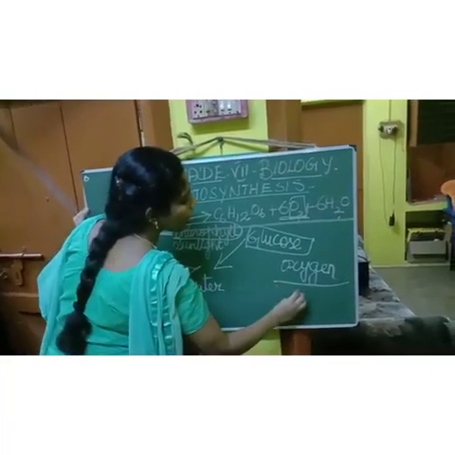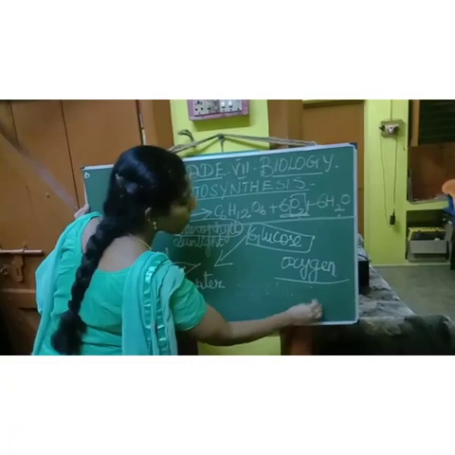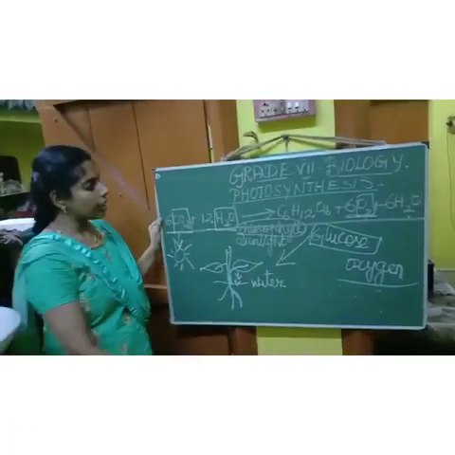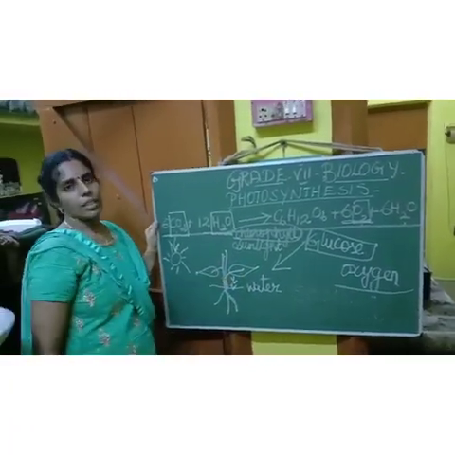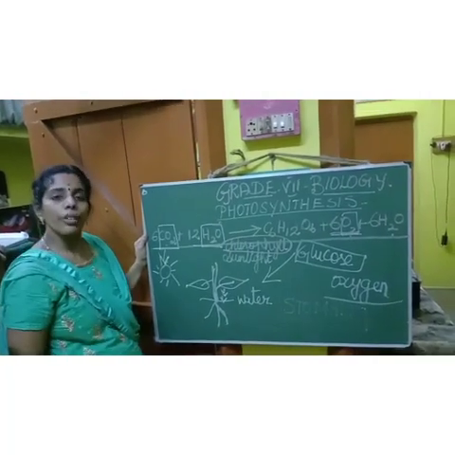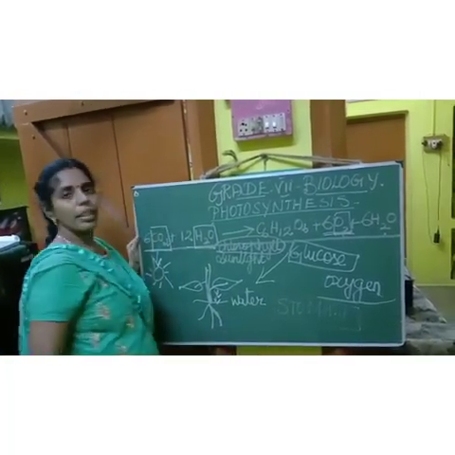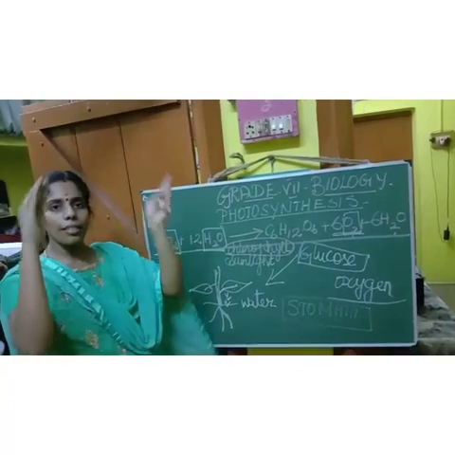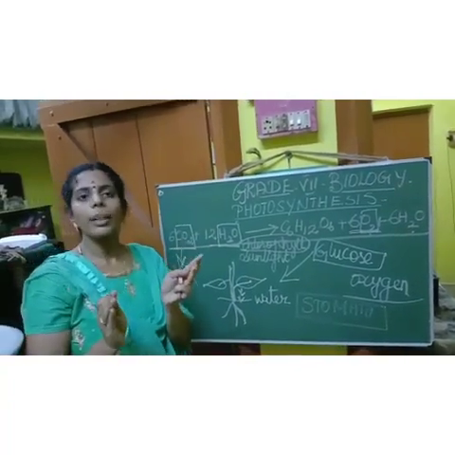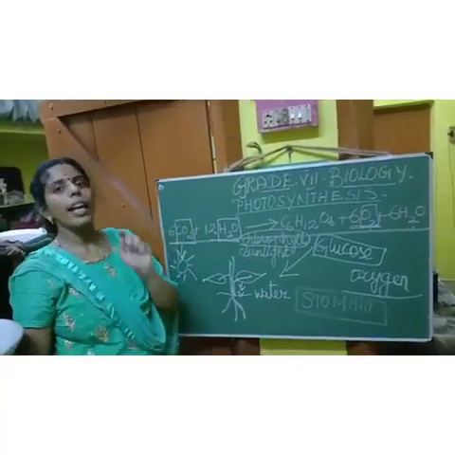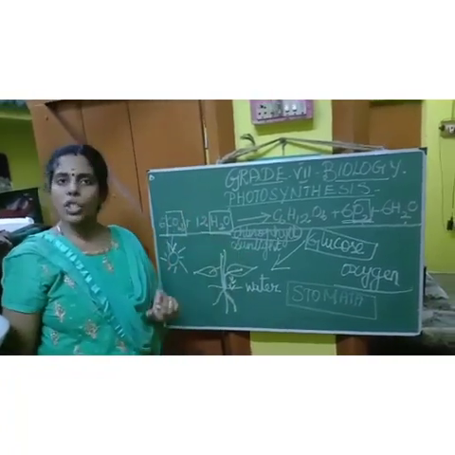Stomata. What is stomata? Stomata are the tiny pores which are present on the surface of the leaves. The stomata are surrounded by the guard cells. I will draw the diagram of guard cells in the next class for you.